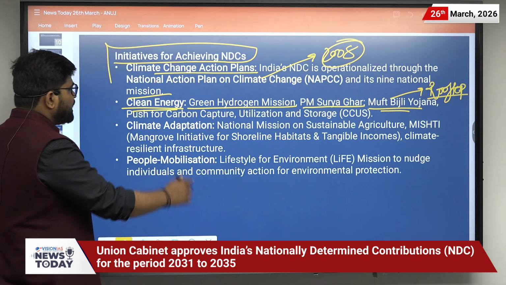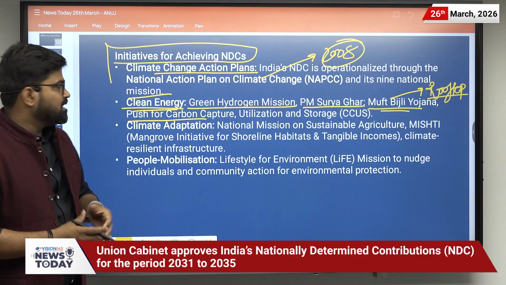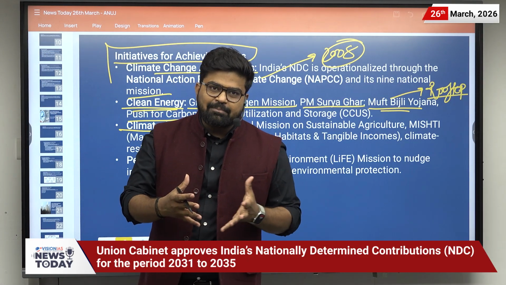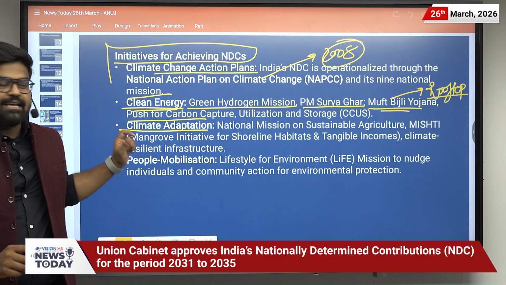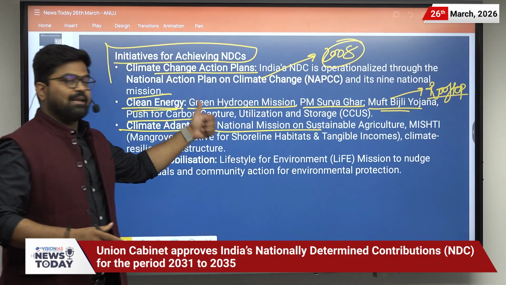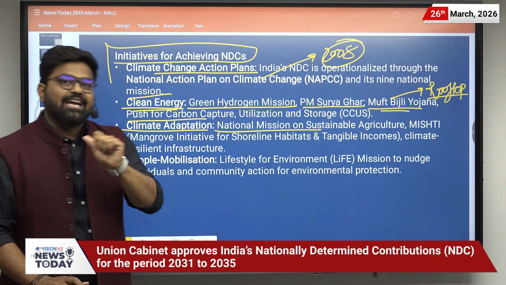Okay. Then there is a push for carbon capture, utilization and storage. Then there is climate adaptation. What is the meaning of adaptation? Basically, adapting to the changes which have been made by the climate. So there is the National Mission on Sustainable Agriculture, and there is MISHTI, which is for mangroves.